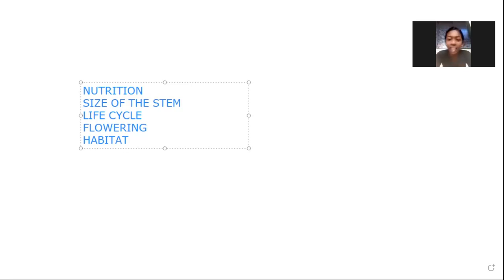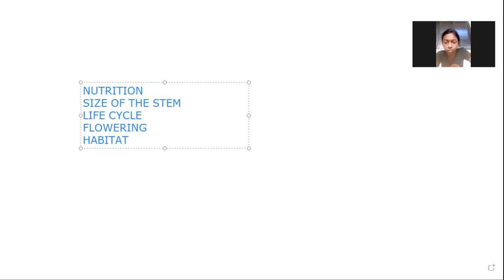Cactus. Cactus, very good. So the stem of the cactus is very fleshy. Why is the stem of the cactus fleshy? Do you know the answer? No. See, we told that we can see this cactus in the desert region.